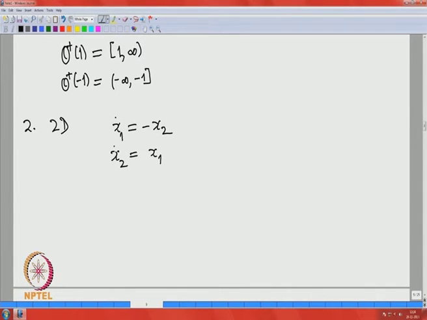Okay. So, this is a linear pendulum equation, this we have seen many times. We can write down the explicit solution in this case.